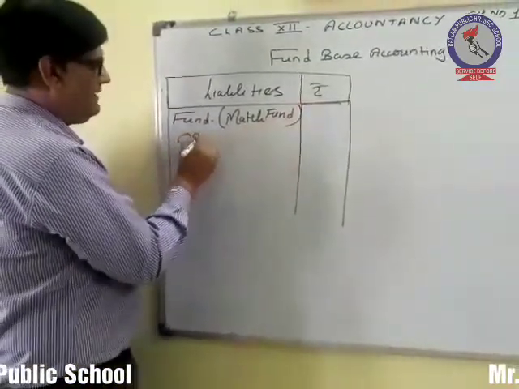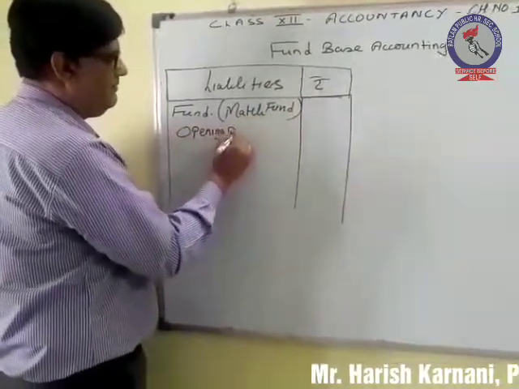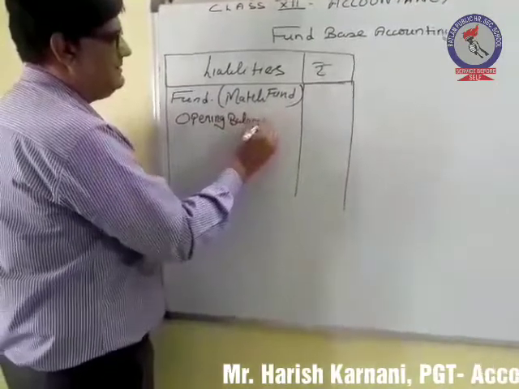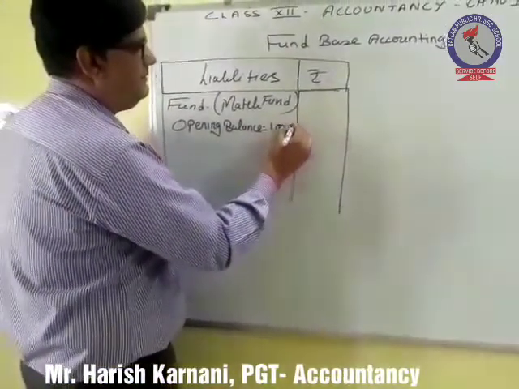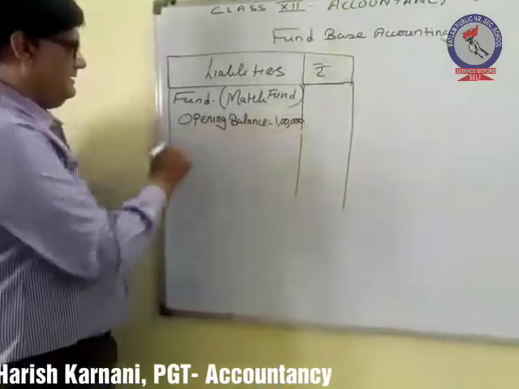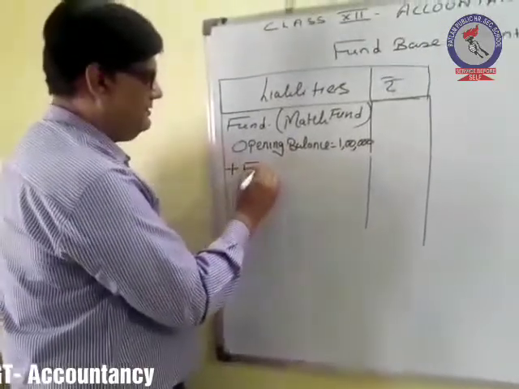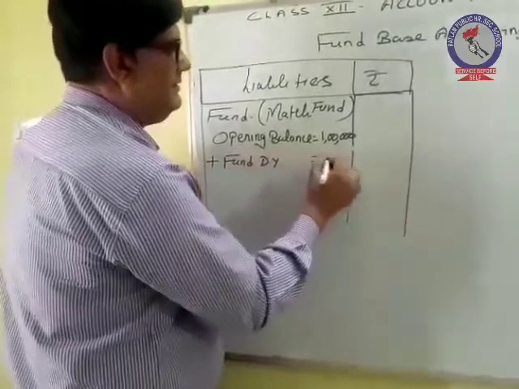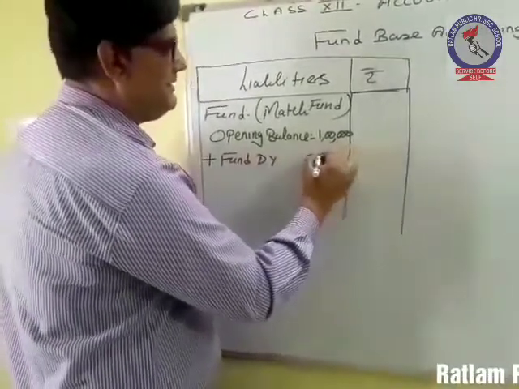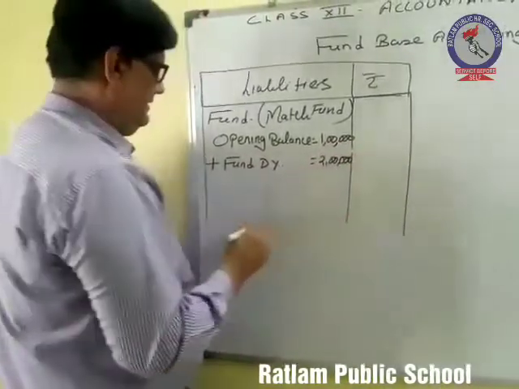We have already got the opening balance, that is 1 lakh rupees. Then we have received match fund during the year, 2 lakh rupees.